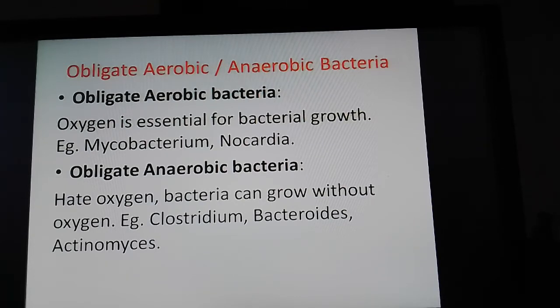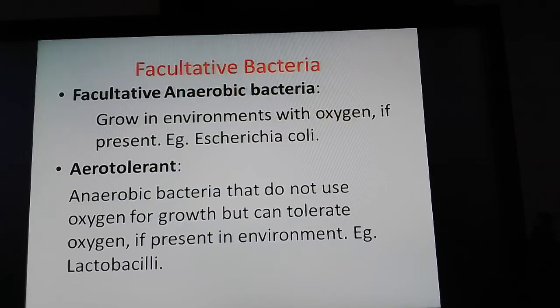Even the presence of oxygen in the medium may be toxic to the growth of such bacteria. So they don't depend on oxygen and they cannot survive with oxygen. Such anaerobic bacteria are called obligate anaerobic bacteria.